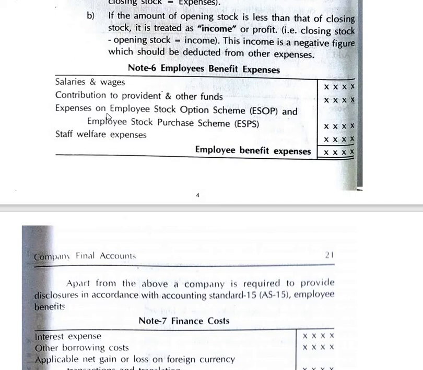Then later, expenses on employee stock option scheme, which means the company provides employees an option, for their welfare, at a price lower than the market value. It is a kind of scheme provided for the benefit of the employees. Then staff welfare expenses. These are all expenses together that will be taken to the outer column, considered as employee benefit expenses.